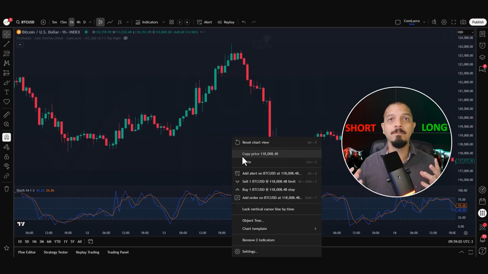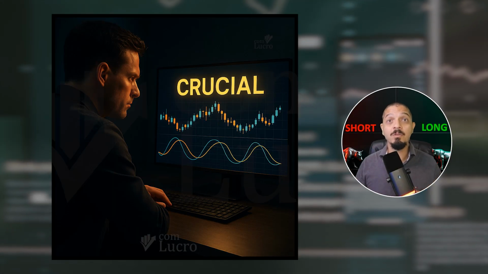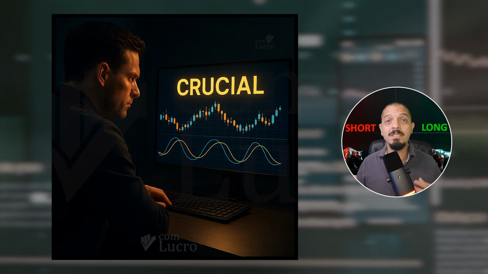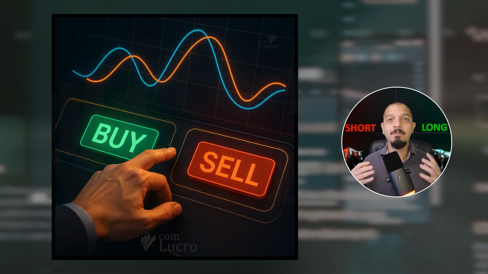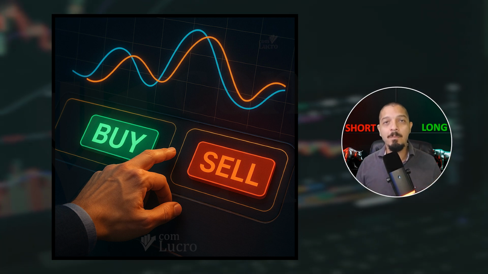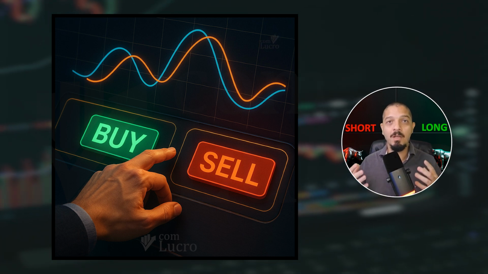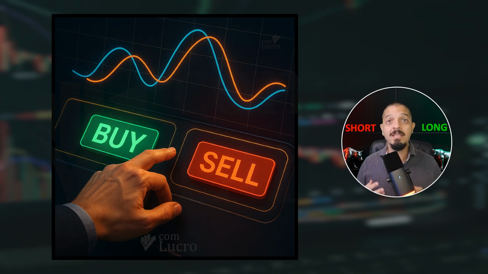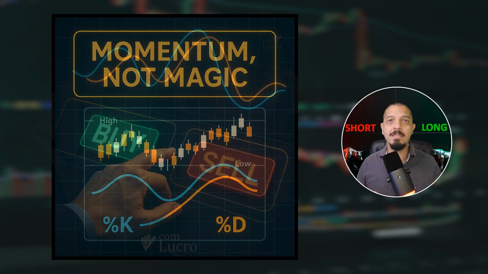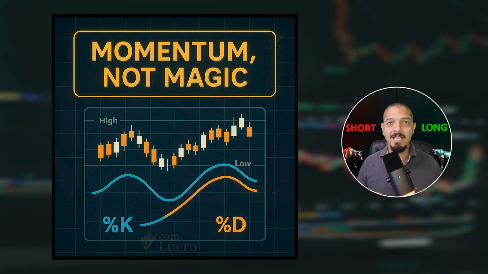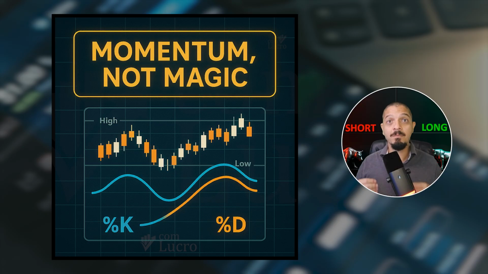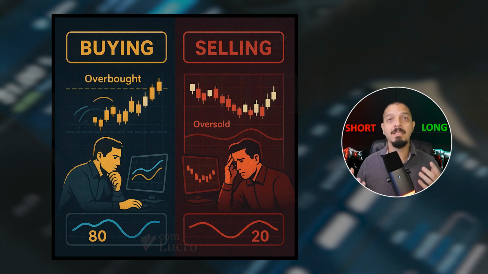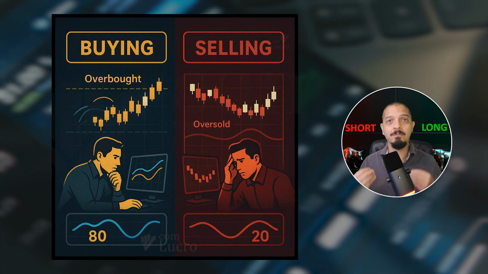of market momentum. Now this is crucial, and it needs to be crystal clear. One of the most common mistakes traders make with the Stochastic Oscillator is treating it like an automatic buy or sell button. They see the blue %K line cross above the orange %D and jump into a trade, or they see it cross below and rush to exit without looking at anything else. That's not what Stochastic was built for. These lines are not magic triggers. They are momentum signals, tools to help you read where price is closing inside its recent range. If you use them blindly, without context, you're setting yourself up for failure.